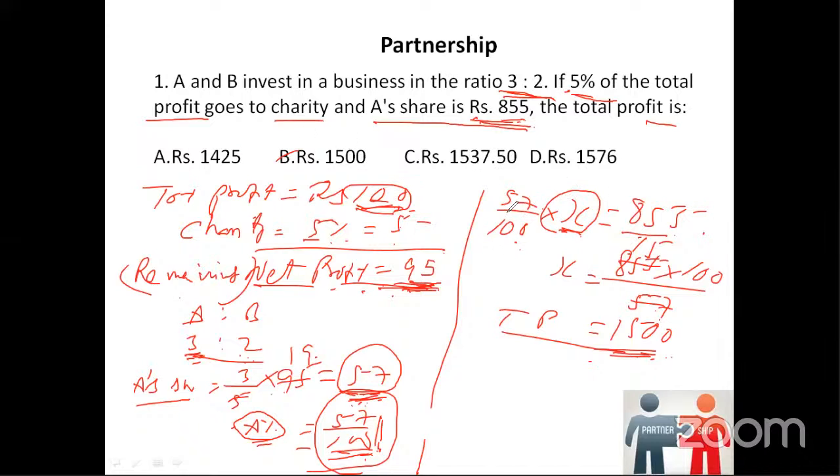On this part, A has got 57 by 100, that is 57%. Which means 57% of the total profit, in the question it is given A's share is 855. So 57% of the total profit, that is X, is equal to 855. On doing the cross multiplication, 100 will go to the numerator, 57 will come to the denominator. And when we solve, 57 into 15 will be 855. So 15 into 100, 1500.